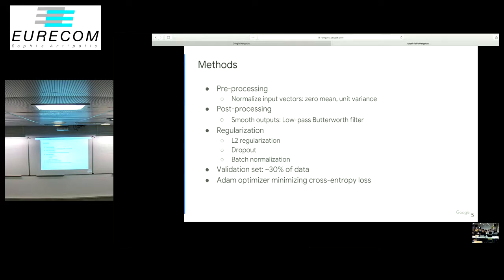For regularization, we used L2 regularization to reduce the effects of overfitting, which forces the weights to be smaller, as well as dropout and batch normalization on the activations in the network. Our validation set consists of approximately 30% of the data, and for all of our experiments, we used the Adam optimizer to minimize the cross-entropy loss between the ground truth labels and our predictions.